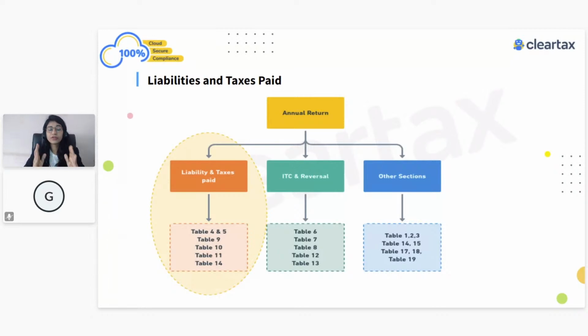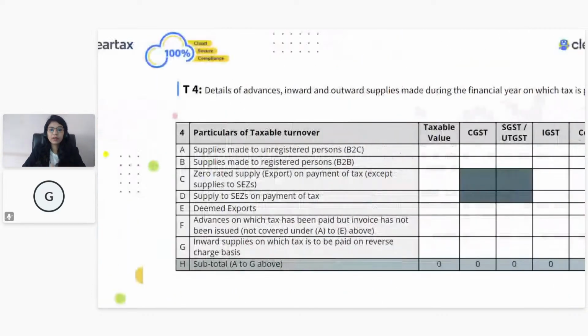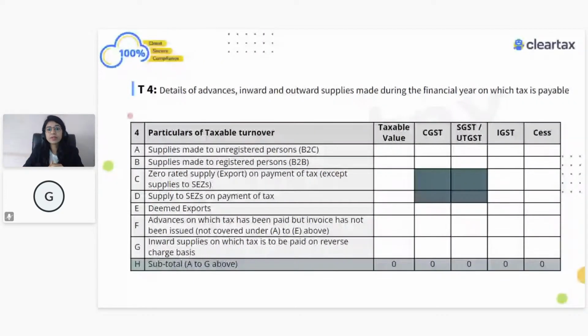Right? So now we are going to focus on the first part, which is liability and the taxes paid, where you have table number 4, 5, 9, 10, 11 and 14. We are just going to focus on all of these tables. Now, if I talk about table number 4, it asks for some breakups. It asks: tell me what is your B2C, what is your B2B, what is zero rated supply, what is supplies to SEZ on payment of taxes, then deemed export. All the sections where you have actually paid some liability will come here.